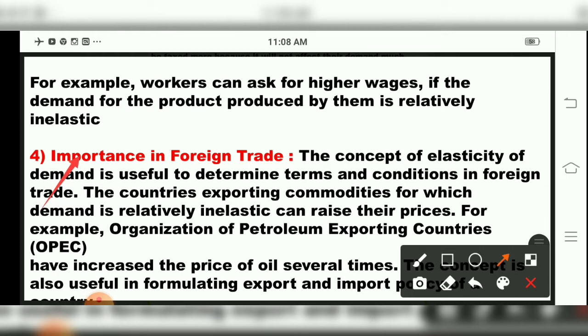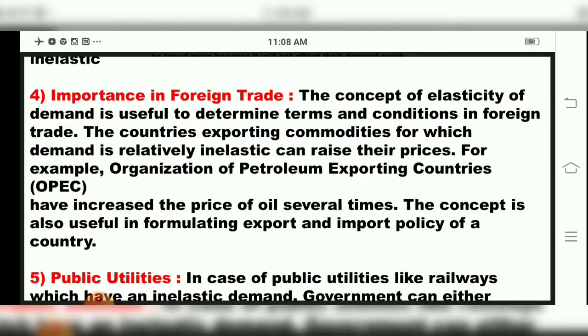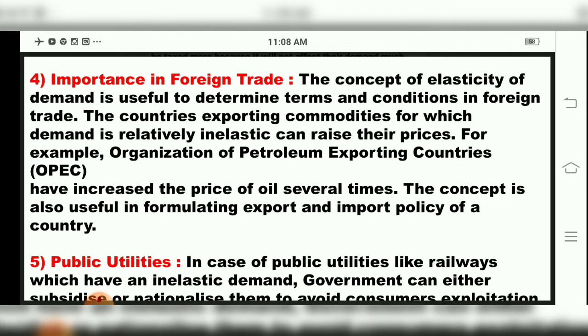For example, they have told regarding the Organization of Petroleum Exporting Countries, OPEC, which have increased the price of oil several times, and the concept is also useful in formulating export and import policy of a country. So the concept of elasticity of demand, they have told, is very useful to determine the terms and conditions in foreign trade. And the countries exporting commodities.